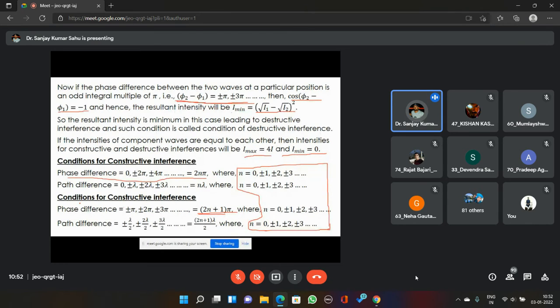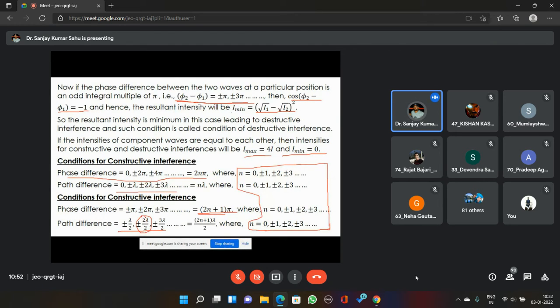Interference is constructive if the path difference between the two waves is an integral multiple of lambda. There is a mistake here. If the path difference is an odd integral multiple of lambda by 2, then you will get destructive interference.